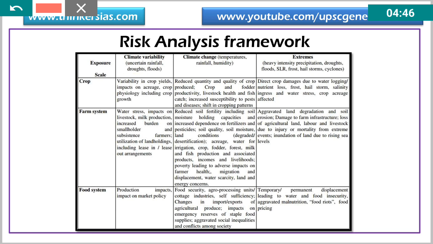So because of the variation in the climate, like rainfall, droughts and floods, there will be variation in the impact on acreage, yield of crop per unit of acre, and crop physiology, including crop growth. Okay, so the climate change may reduce the quality of the crop, the quantity, that is yield of the crop, and fodder productivity, livestock health, fish catch, and others.